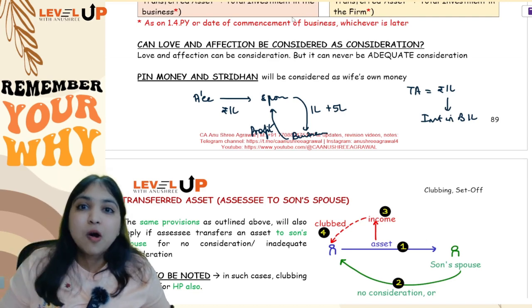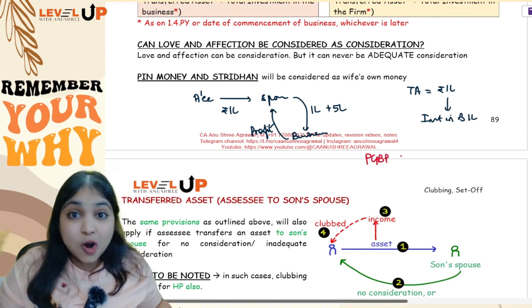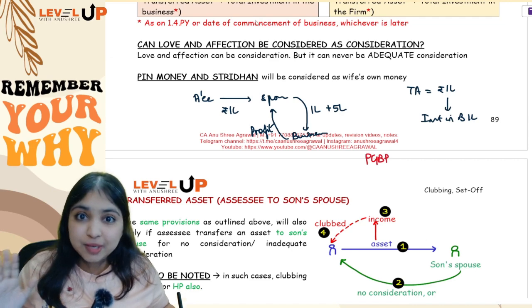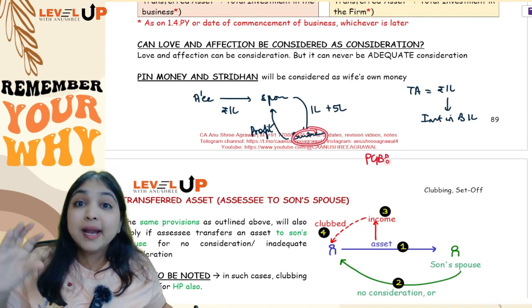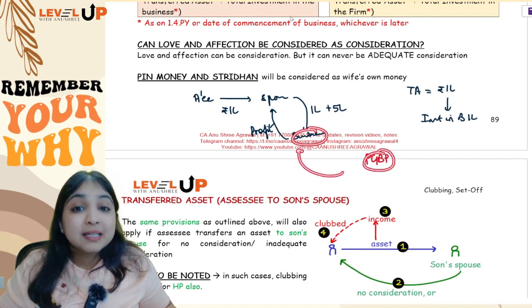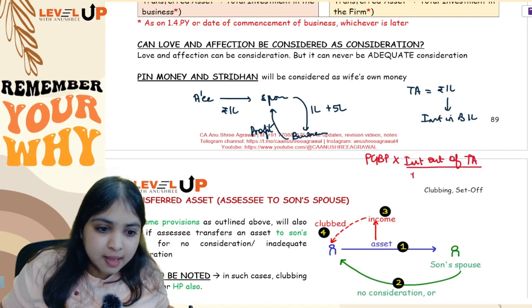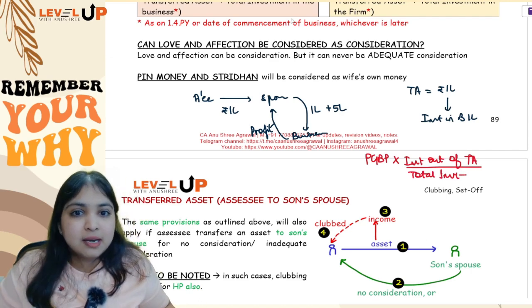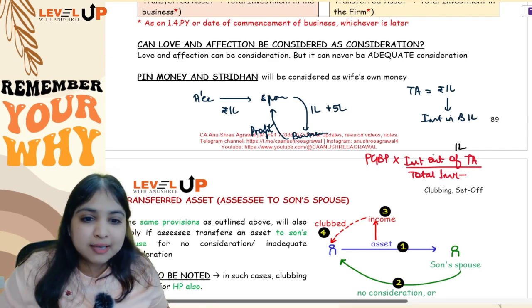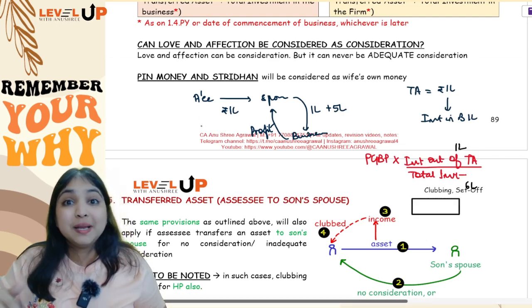So this is where a formula comes into the picture. We will have to find from this business what is the PGBP. See, I am not saying profits from the business. I am saying PGBP, which means you will do all your adjustments, all allowances, disallowances from this business. Find the taxable PGBP of this business. Okay, that PGBP into investment out of transferred asset divided by total investment in the business. Like in our example, the investment out of transferred asset will be 1 lakh and the total investment will be 6 lakhs. So the net number that you get over here, this is what will be clubbed with the assessee's income.